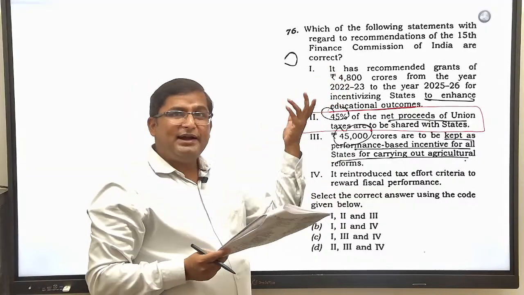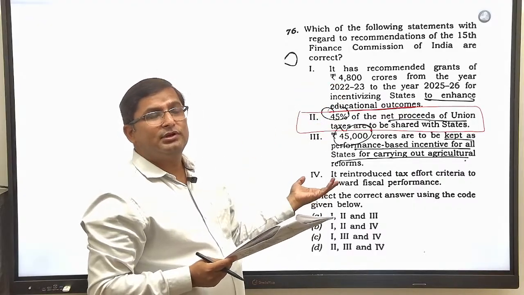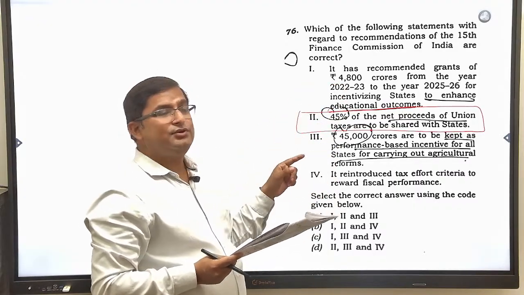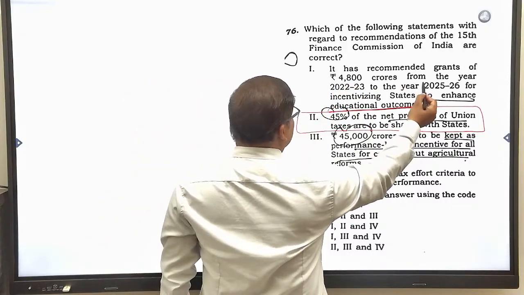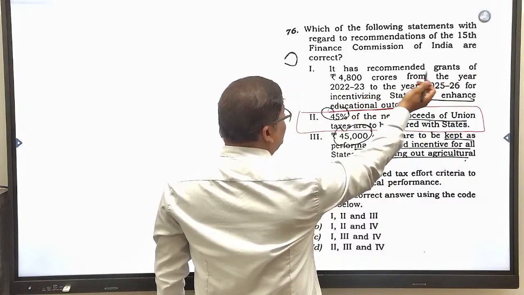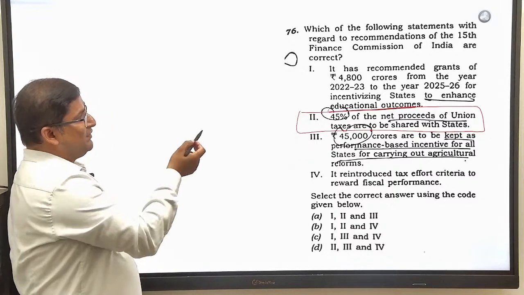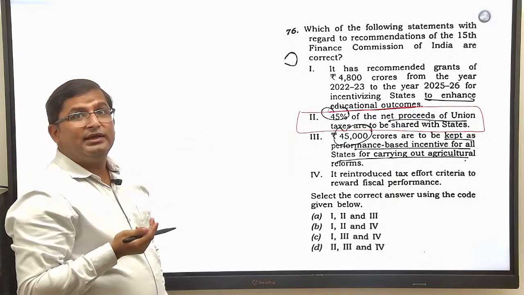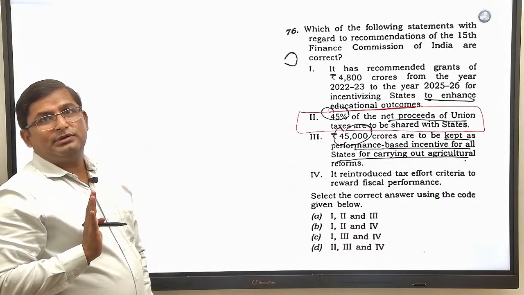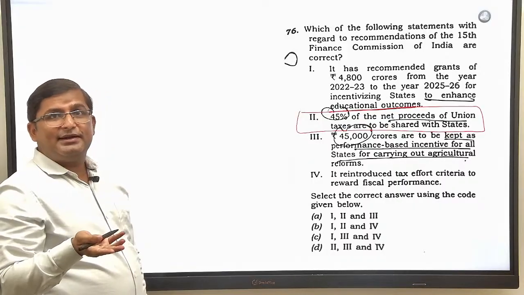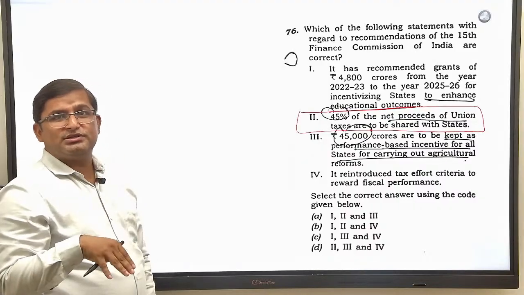Focus: you might not be able to recall all these data in the real exam, but there is a hint in this question that lets you solve it easily. The first statement says it has recommended grants of 4,800 crore from 2022-23 to 2025-26 for incentivizing states to enhance educational outcomes. Very honestly, I am also not aware of this fact, and that is not a bad thing. You are not supposed to know all the facts to qualify UPSC Prelims.